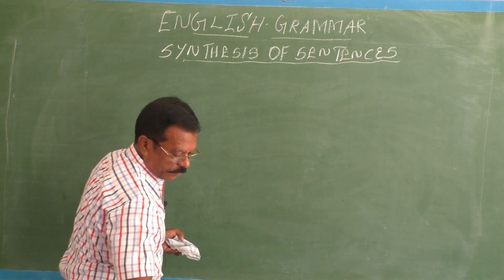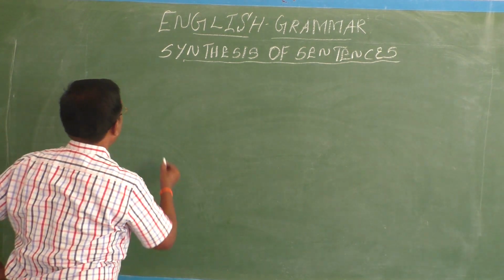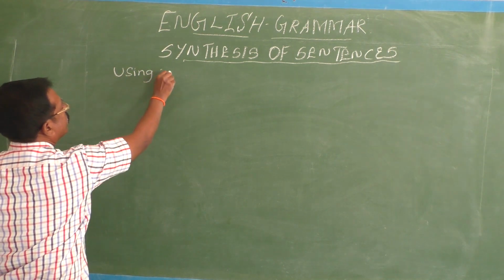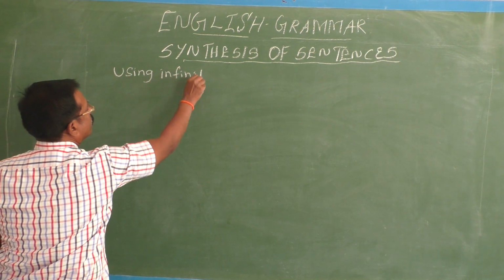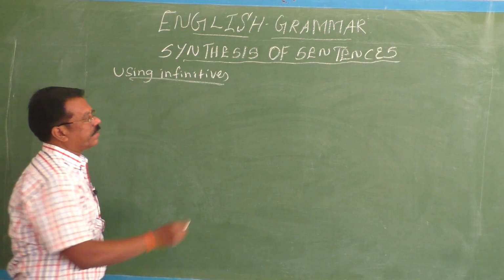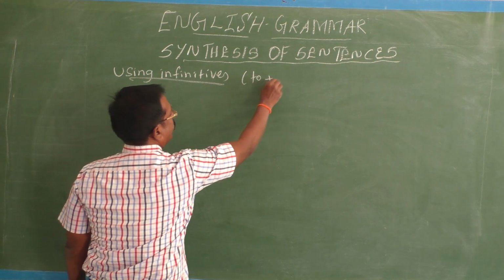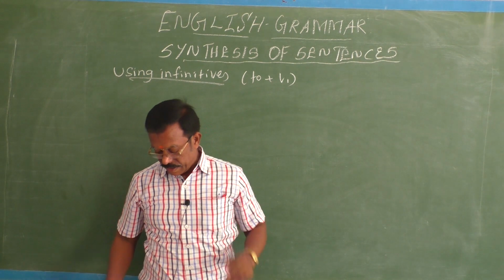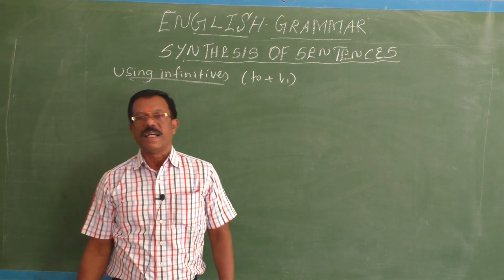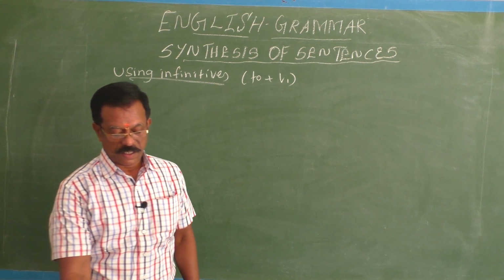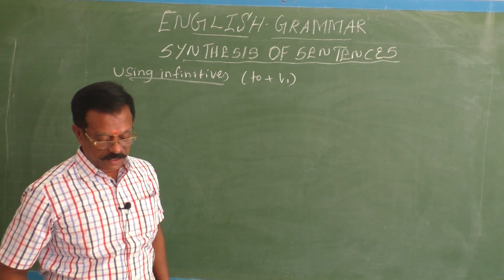So, model 2. In model 2, using infinitives, you can synthesize two sentences. Infinitive, don't forget, children, 'to' plus V1. In two ways, you can synthesize the sentences by using the infinitives. How is it? I'll give you some examples.